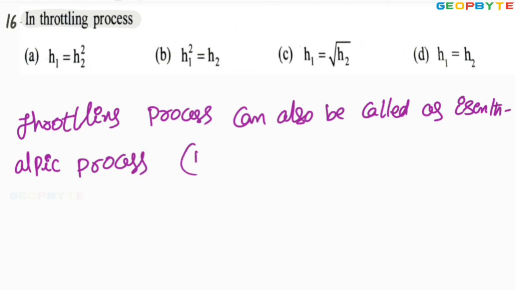That means enthalpy remains constant. So in the throttling process, enthalpy remains constant. It means H1 equal to H2. Enthalpy before throttling equal to enthalpy after throttling process. So look at the option D. Option D is absolutely correct.